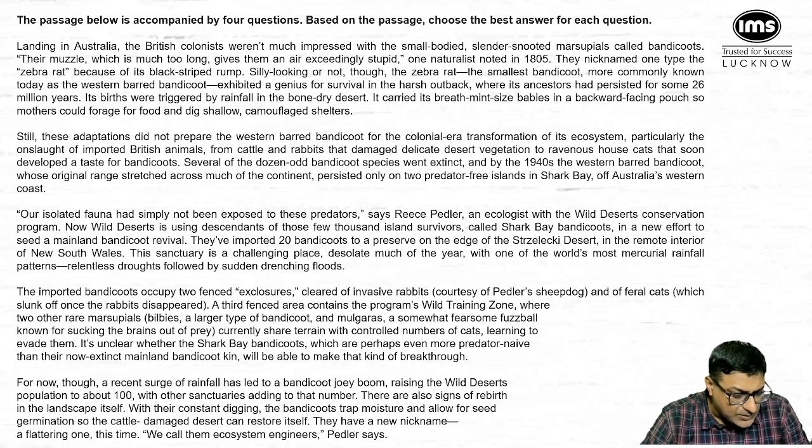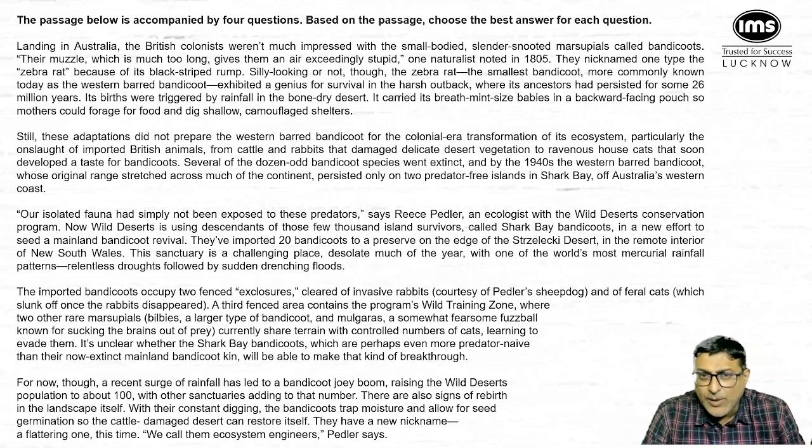We call them ecosystem engineers, Peddler says. मतलब ये जो रिवाइवल हुआ है अभी 100 के करीबन आपका बैंडिकूट हो गया है और भी नंबर बढ़ रहा है. इसके कारण जो आसपास का जो जमीन है उस पर भी फर्क पड़ा है. The particular quality of land has also become kind of better because जो लास्ट लाइन बोल रहा है with their constant digging the bandicoots trap moisture, so maybe they have become more kind of better in terms of land content.